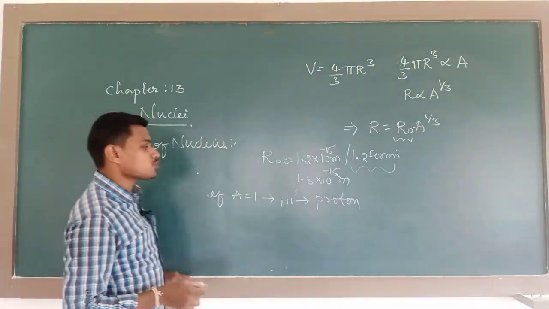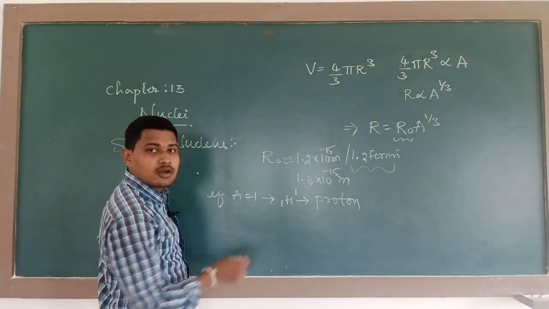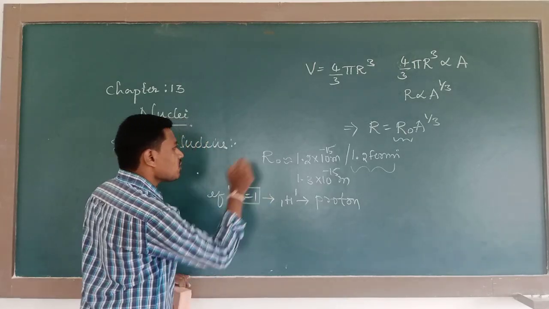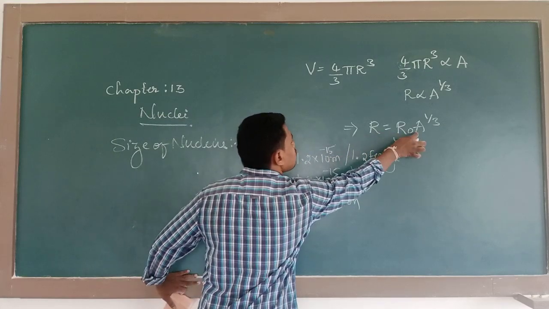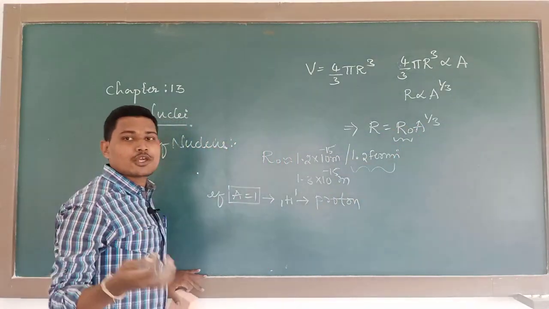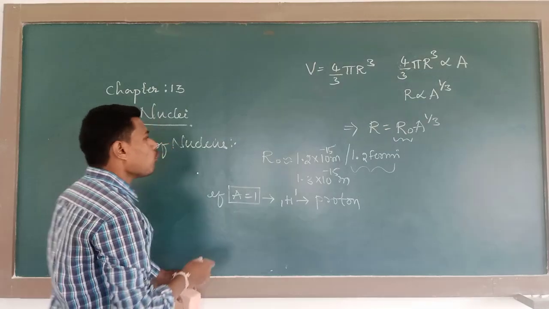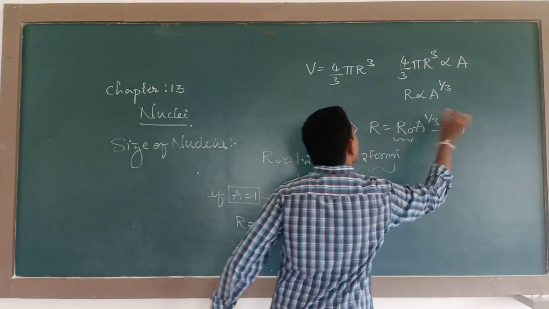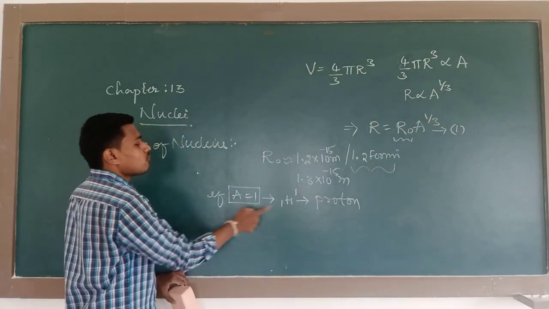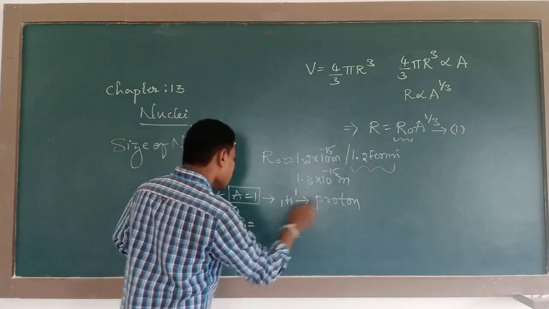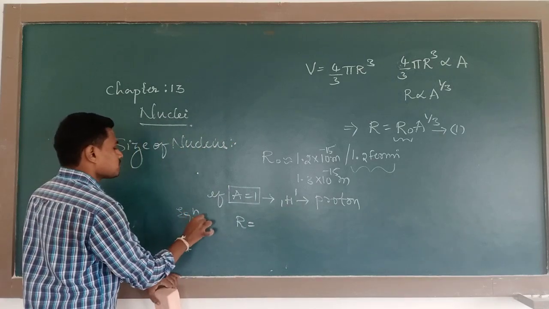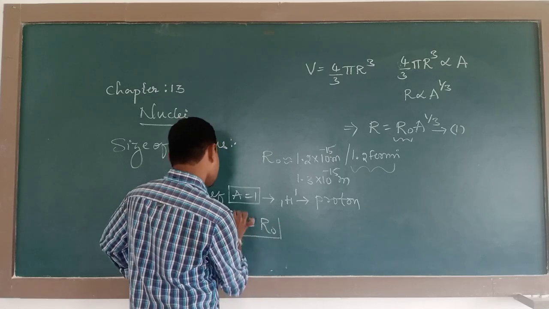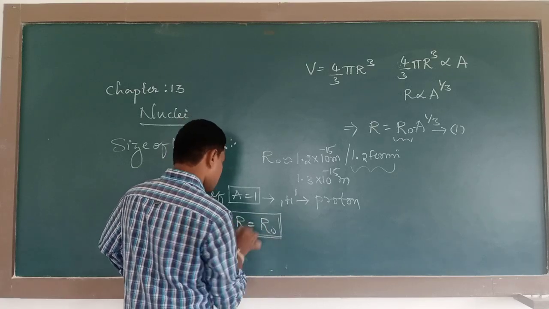In this proton the mass number A is equal to 1. If A is equal to 1, then 1 to the power of 1 by 3, the cube root of 1, is 1 only. Therefore, for 1H1, that is for proton, equation 1 becomes R is equal to R naught. Is it correct or not?